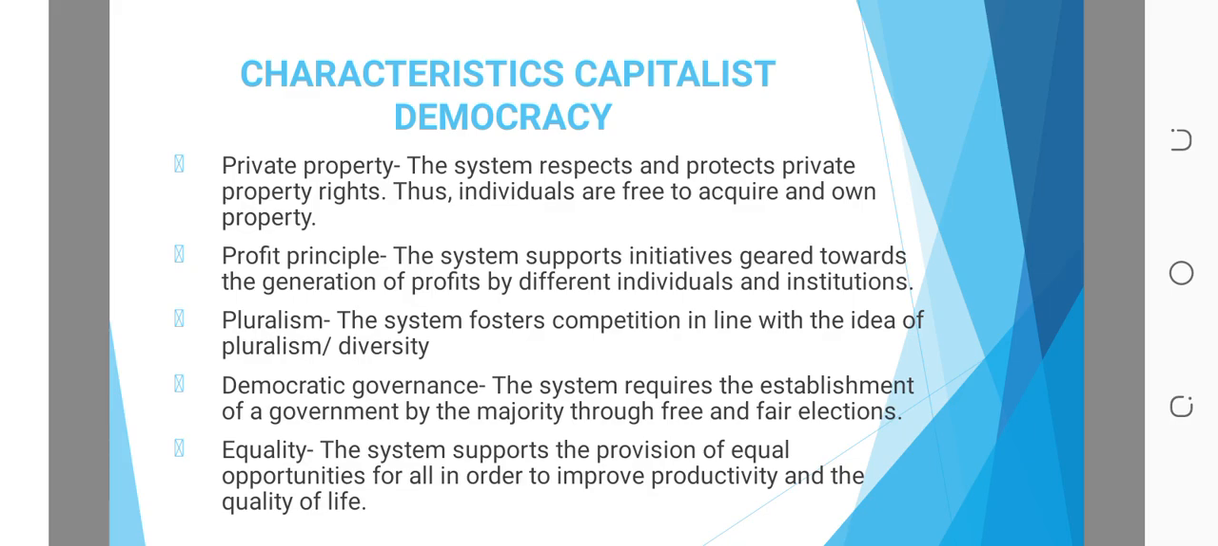So we have discussed the first one, the second one, the third one. The fourth one is democratic government. The system requires the establishment of a government by the majority through free and fair elections. Equity. The system supports the provision of equal opportunities for all in order to improve productivity and the quality of life.